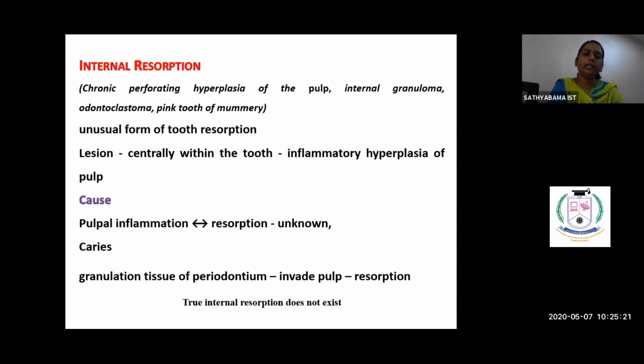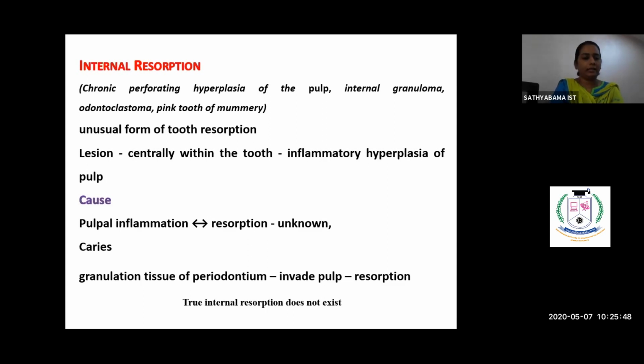And moving on to the internal resorption, so it is otherwise called as chronic perforating hyperplasia of pulp, or the internal granuloma or odontoclastoma or pink tooth of Mummery. So it is an unusual form of tooth resorption, and the lesion is located centrally within the tooth, and I'll show you the picture. And this is also called as inflammatory hyperplasia of the pulp.